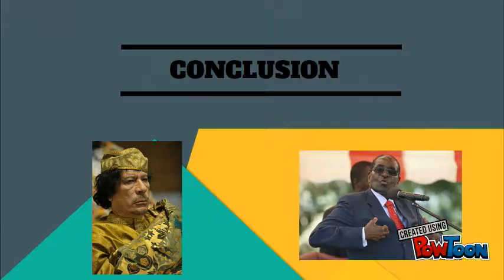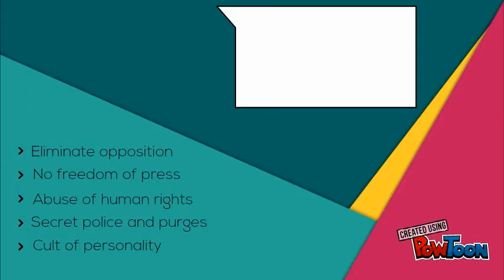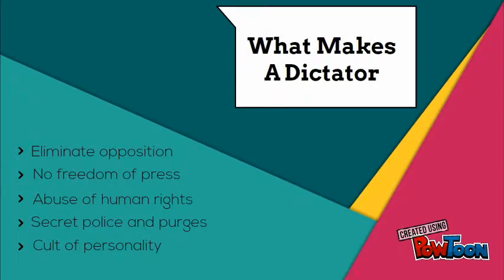Now it is time for the conclusion to our video. By carefully examining what makes a dictator, we are able to come up with similarities and differences between Gaddafi and Mugabe. Robert Mugabe and Muammar Gaddafi are similar. They both eliminated political opposition, had no freedom of press in their countries, used secret police to kill political opponents, as well as had a cult of personality that made themselves look like good leaders.